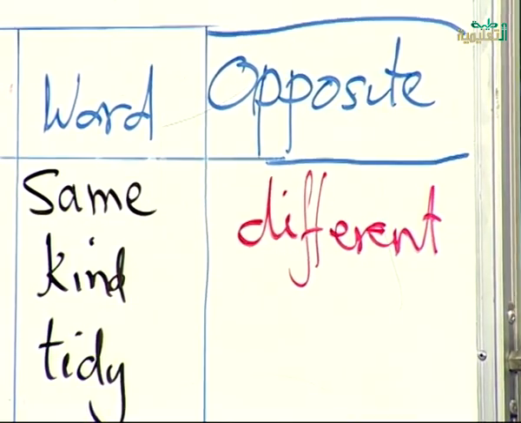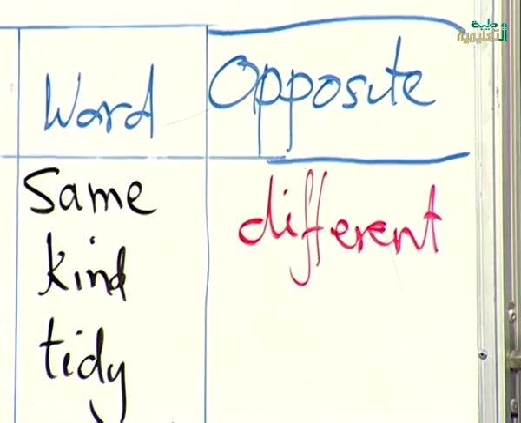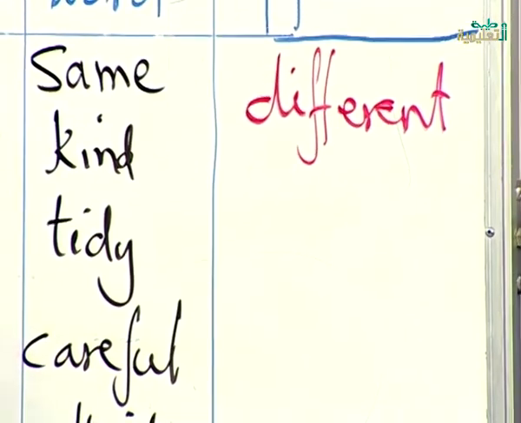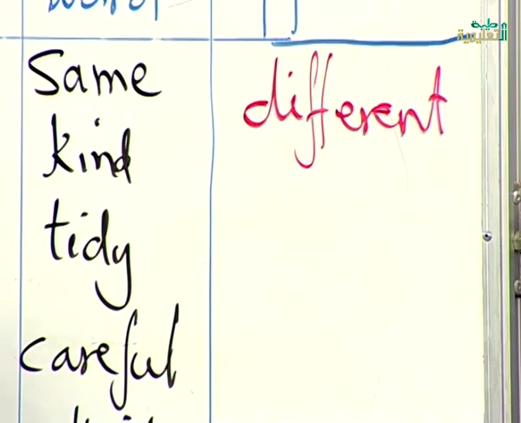Tidy. If anything you put in the room is in its place, it means that the room is tidy. But if you put the table here and the chair is there and the bed is there and mix all of them together, this we call untidy.